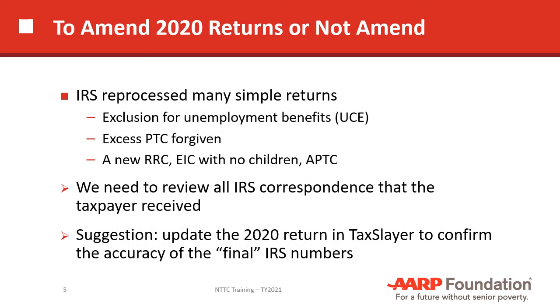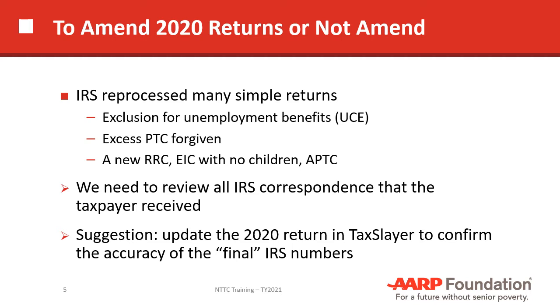One issue that we're going to be dealing with this year is whether or not to amend 2020 tax returns. Last year was a very difficult year for the Internal Revenue Service, and Congress unfortunately had enacted several features very late in the tax season. We had already started processing many 2020 tax returns when Congress enacted things like excluding the first $10,200 of unemployment benefits so that people were not taxed on those things. We had already processed some of those returns before that law was actually enacted.